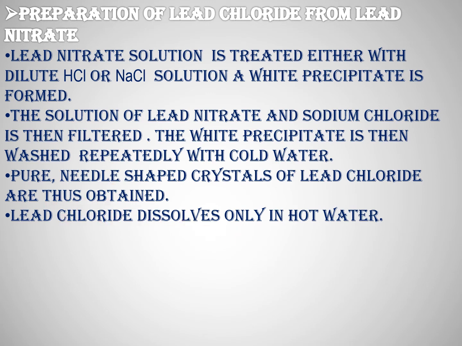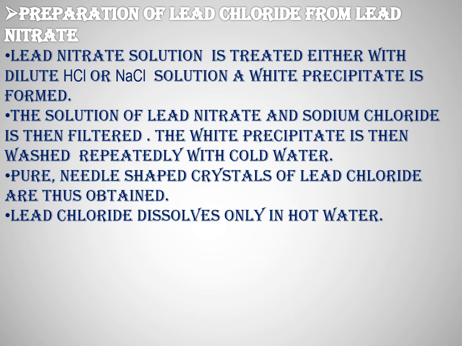In this method, we cannot prepare an insoluble salt from another insoluble salt directly. For example, we cannot prepare lead chloride starting from lead carbonate, because both are insoluble. In order to get an insoluble salt from another insoluble compound, first the insoluble compound is converted into a soluble salt, and then the soluble salt is treated with another salt solution.